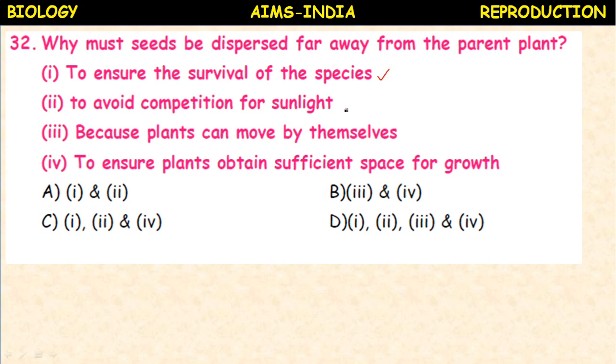Next, to avoid competition for sunlight, not only for sunlight, even for the nutrients also. Okay. Because plants can move by themselves, this is wrong. And to ensure the plants obtain sufficient space for growth. Okay, here the option: which of the following? 1, 2 and 4.